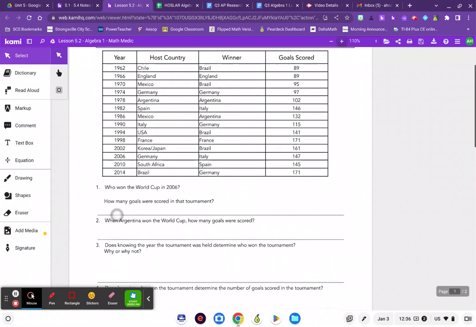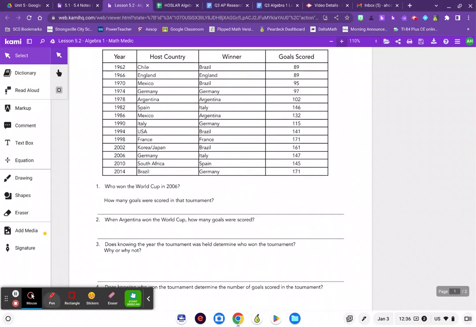All right, so I'm going to go like this so we can see at least 3 of the questions here. Question 1 says, who won the World Cup in 2006? So I'm going to go to my table. Here's 2006. Germany was the host country, but Italy was the winner. And the follow-up question is, how many goals were scored in that tournament? So I can go across here to the number of goals. There were 147 goals scored across that entire tournament.